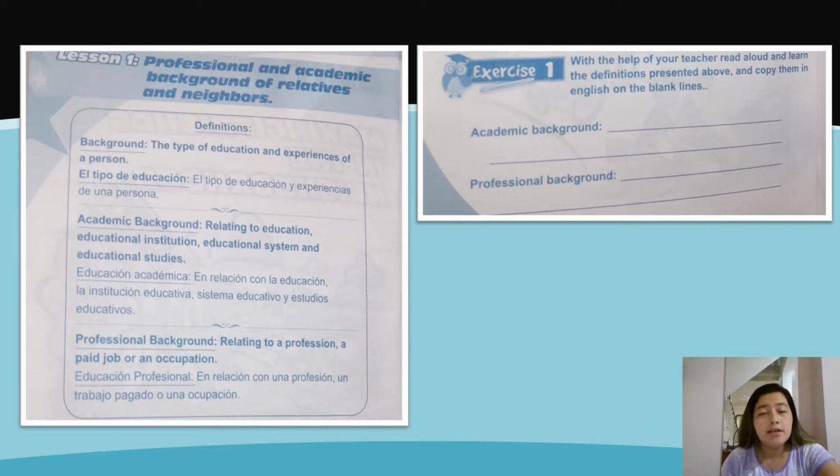We have exercise 1, tenemos el ejercicio 1. Que dice, with the help of your teacher, read aloud and learn the definitions presented above and copy them in English on the blank lines. En este momento, tú vas a copiar en academic background y professional background las definiciones que ya hemos leído. Let's continue.